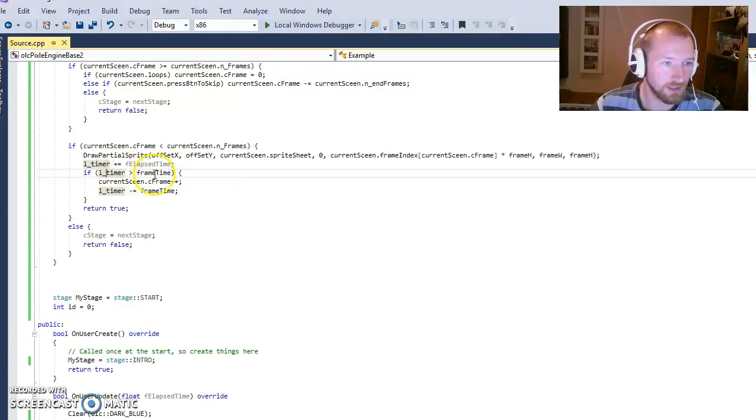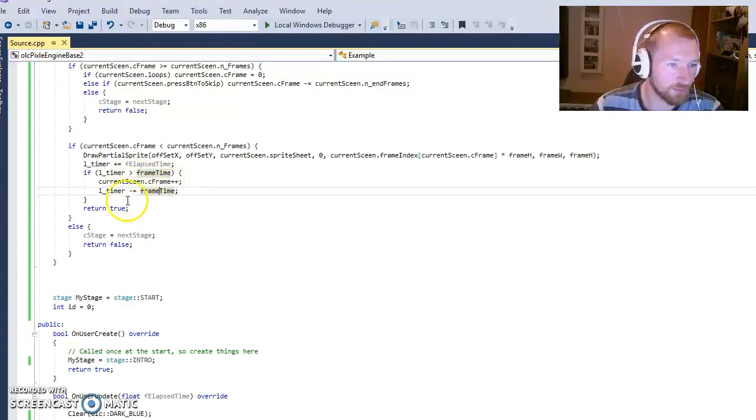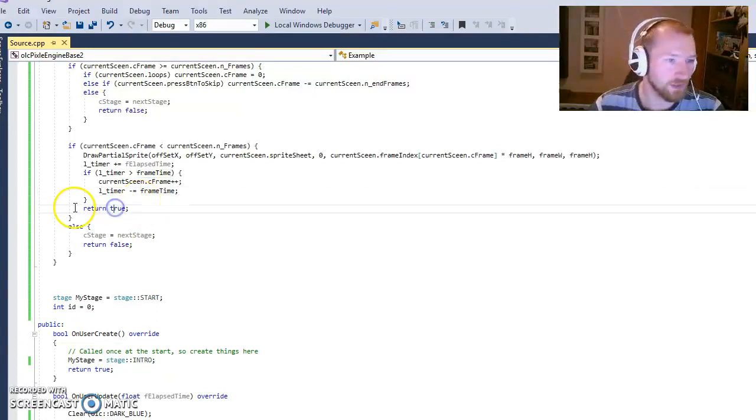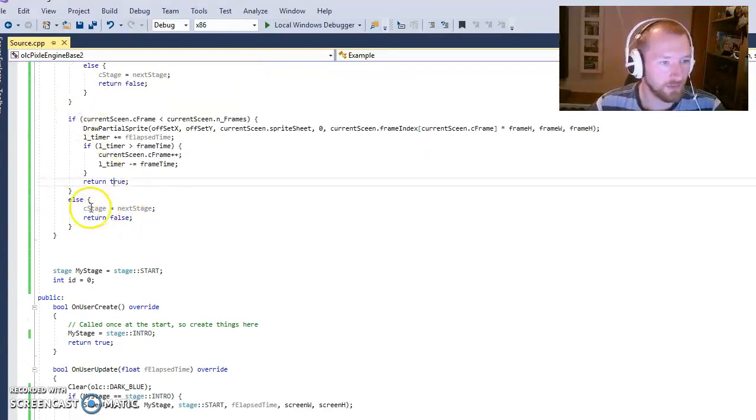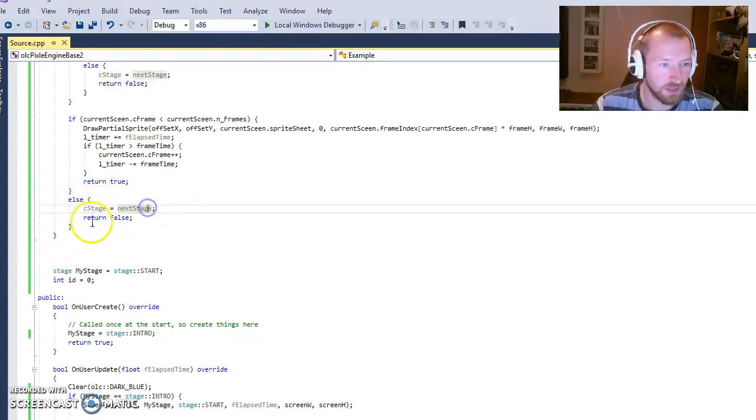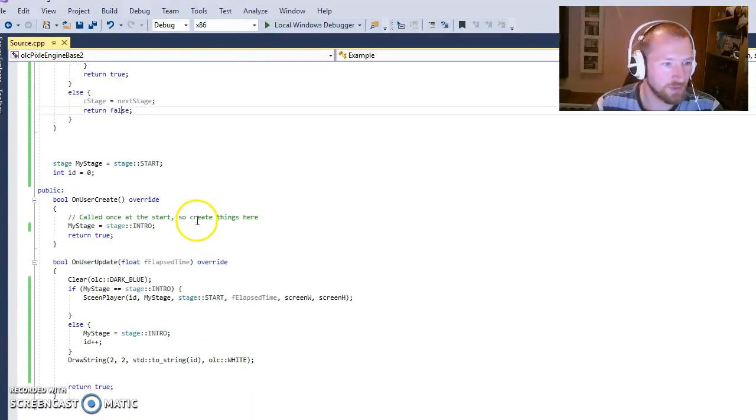If the time is above the targeted frame time, then we will change to the next frame, and we will remove the targeted frame time here. So this means it's a variable. That means if one frame is a little bit too late, then the next frame will just be a little bit faster. And we'll return true because we actually played what we should. And if that's not the case, if something has gone wrong for some odd reason, we will set to the next stage and we will return false.